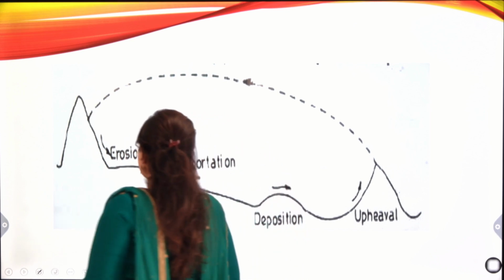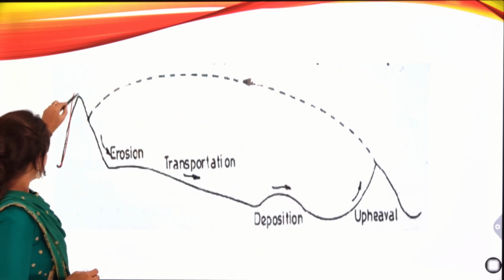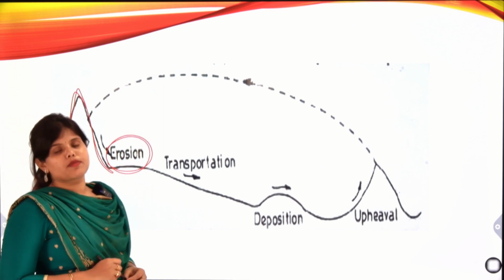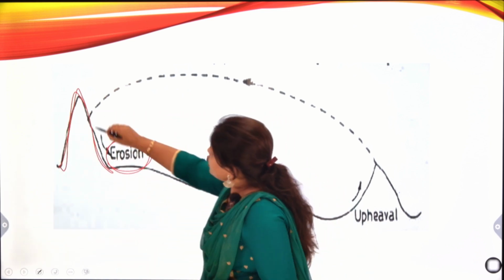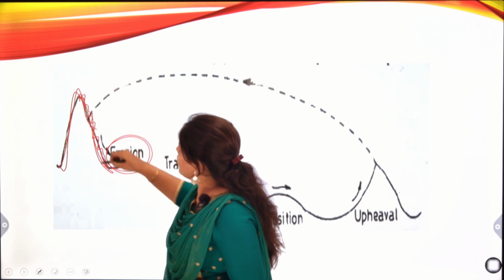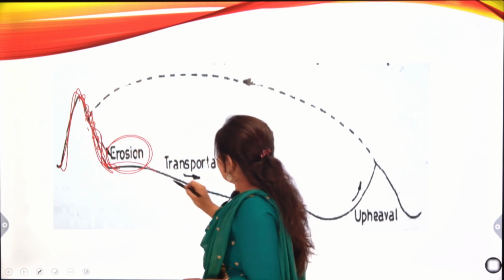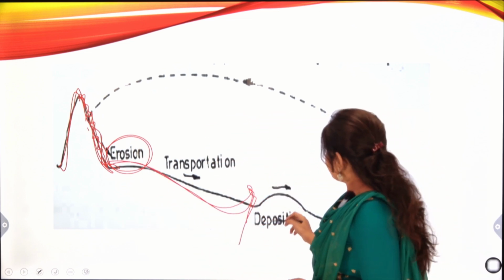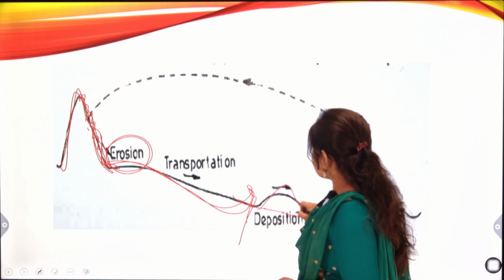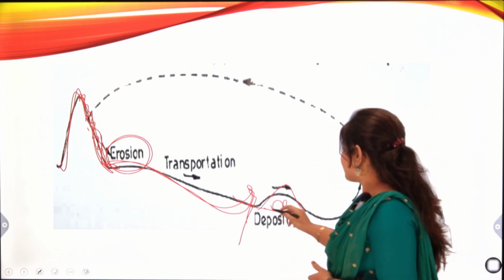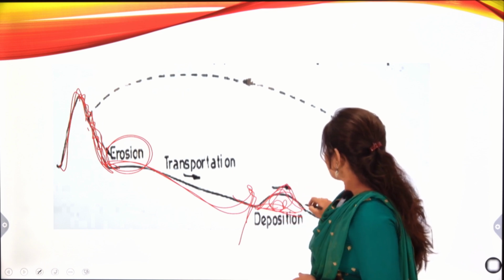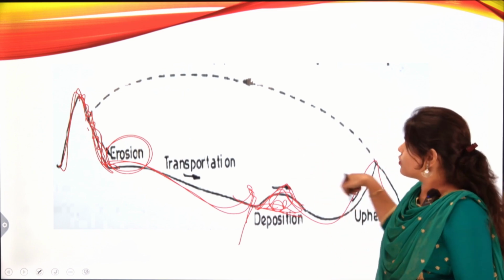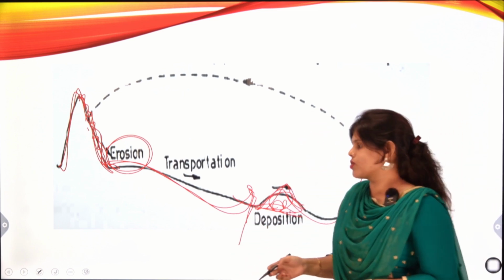Here we have the formation of soil as before. By erosion, what is erosion? Displacement of soil. By displacement, there is some change of soil particles, and then these changed particles are transported. After transportation occurs, what happens? If there is some difference in the gradation of the route, deposition of soil will occur, then upheaval will occur. In this way, the cycle goes on.